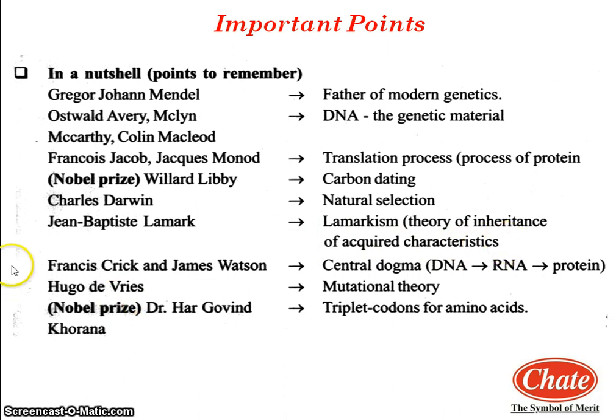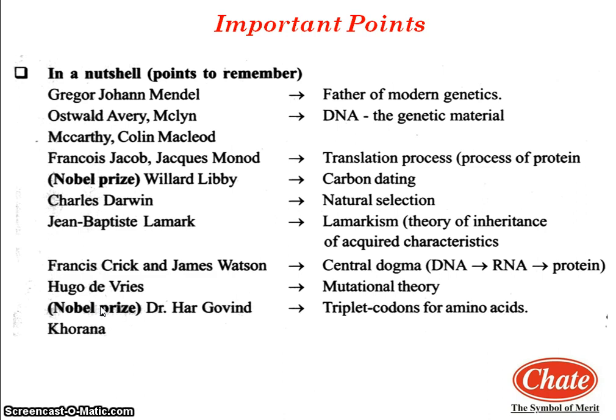Now the next scientist names are Francis Crick and James Watson. These scientists proposed that proteins are synthesized by DNA through RNA, and this process is called central dogma. Now the next scientist name is Hugo de Vries. Hugo de Vries proposed the mutational theory. The reason behind sudden changes was understood due to the mutational theory of Hugo de Vries.